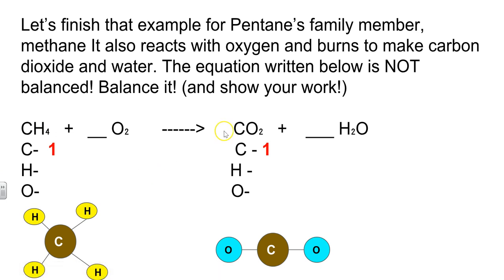What do we need to do on the right-hand side to get 4 hydrogen atoms? We already have 2 hydrogen atoms with H2. What times 2 is going to equal 4? How are we going to get 4 on both sides?